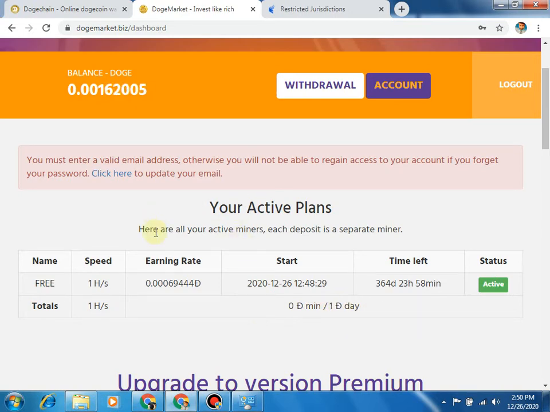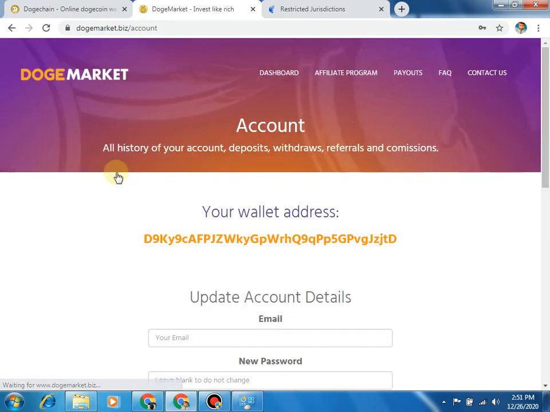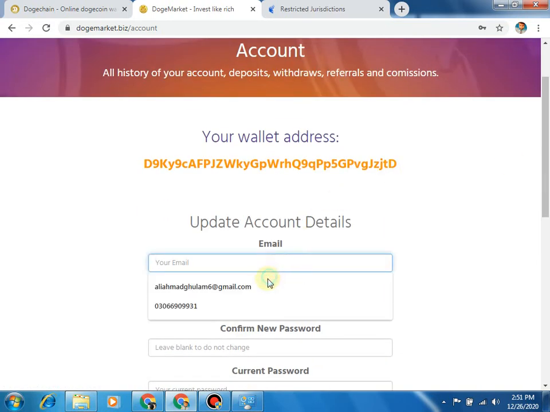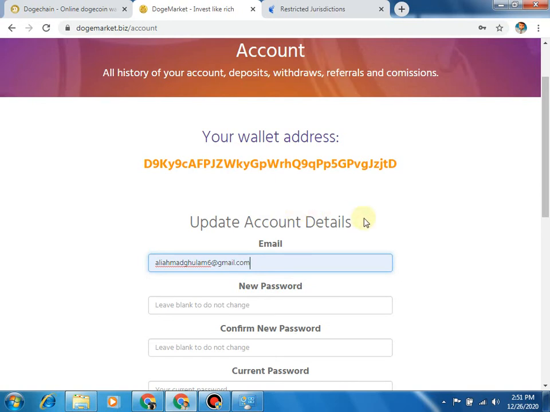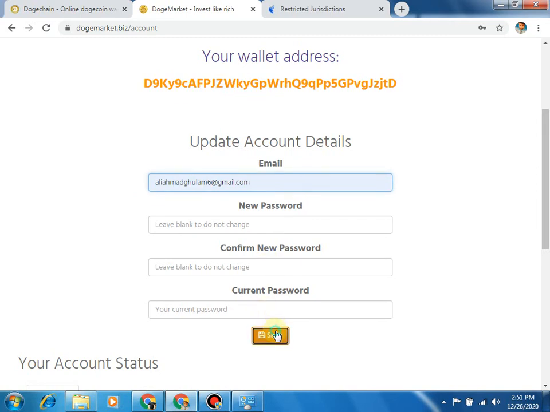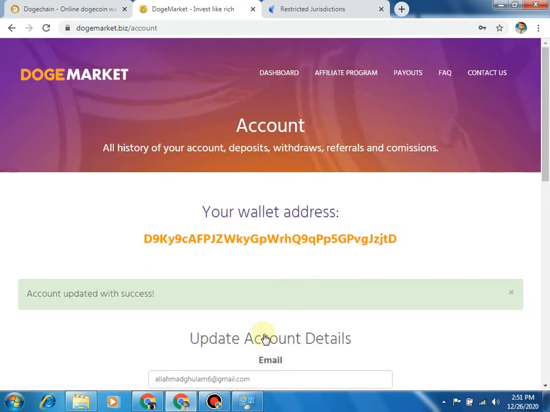Here you must enter a valid email address, otherwise you will not be able to regain access to your account if you forget your password. So we have to provide an email ID. Click here. After clicking here, we provide our email ID, as you see. I do not want to change my password, so I save it here. After saving, I provide my current password and save that. Now my account is secure.